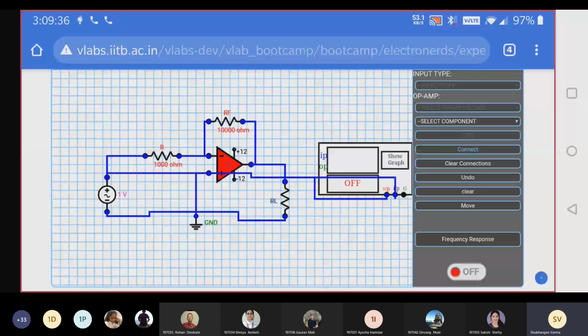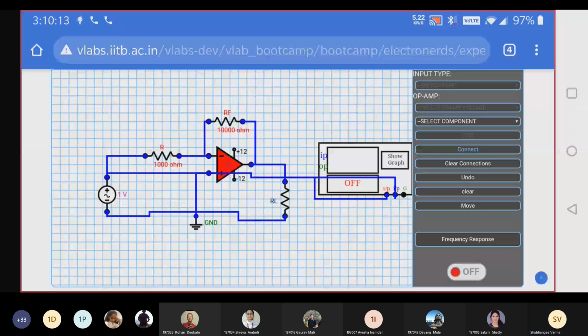And you cannot erase one single connection. You can do undo to undo the component, but you cannot clear one single connection. Yes, completed up to this.